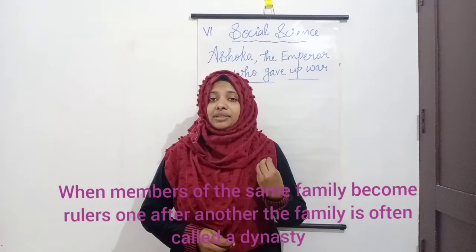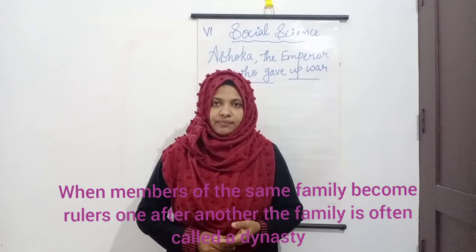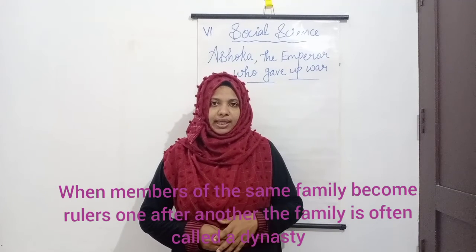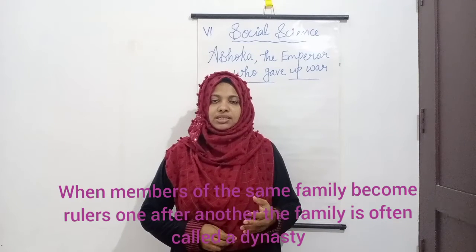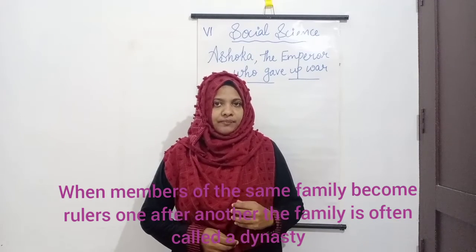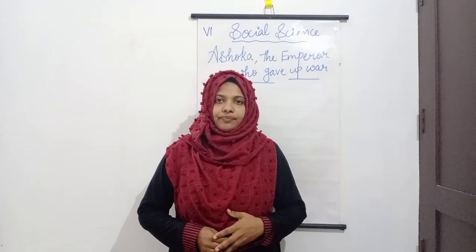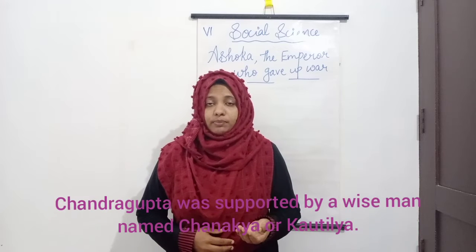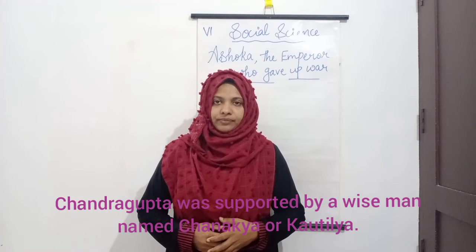When members of the same family become rulers, one after another, the family is often called a dynasty. Chandragupta was supported by a wise man named Chanakya or Kaudilya.